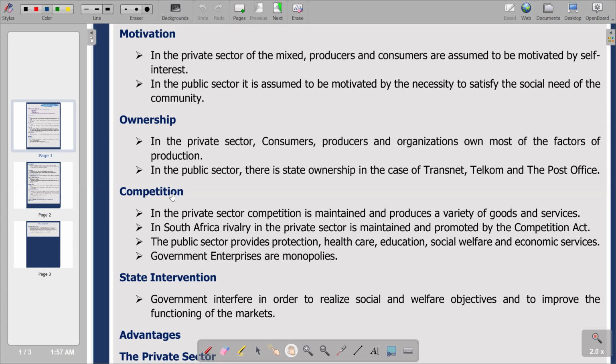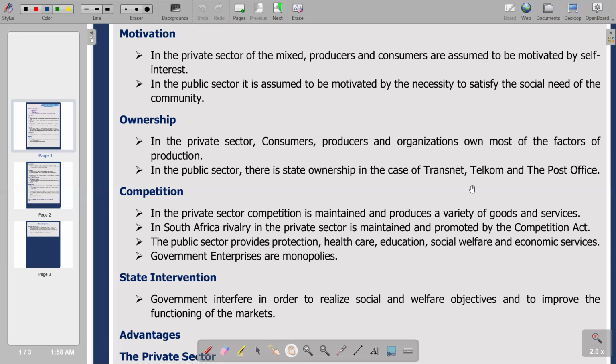Then we go to the next characteristic, competition. In the private sector, competition is maintained and produces a variety of goods and services. Obviously, in the private sector we do not have any barriers for anyone who wants to operate a business.